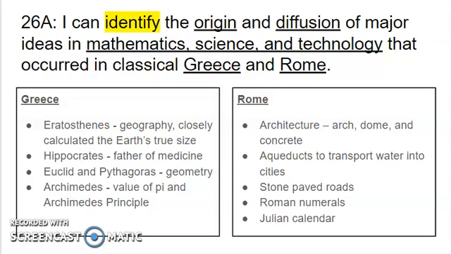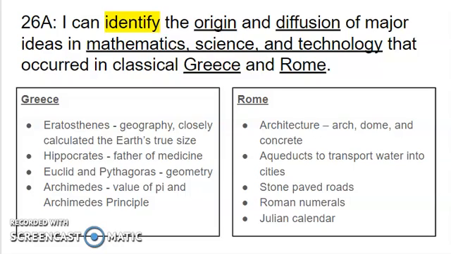26A. I can identify the origin and diffusion of major ideas in mathematics, science, and technology that occurred in classical Greece and Rome. So for this standard, we're specifically talking about Greece and Rome. So let's compare and contrast the ideas of math, science, and technology that came from these two civilizations. So first we'll start with Greece.